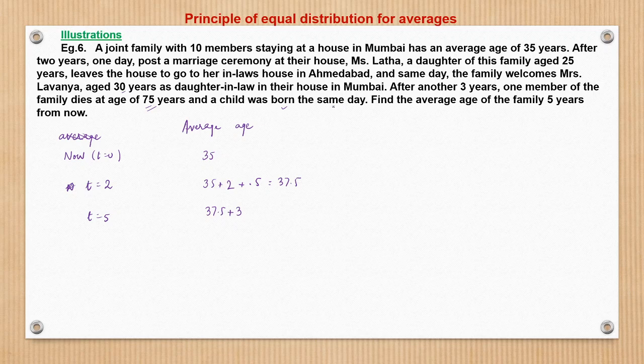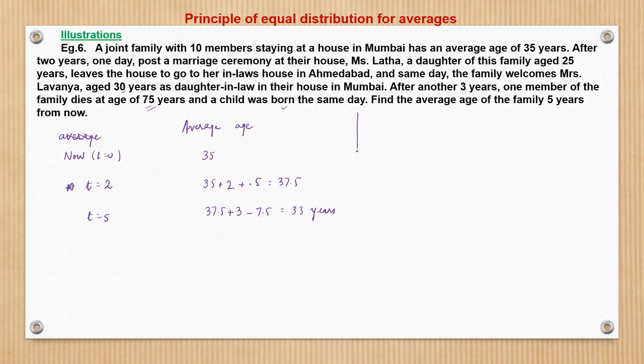Minus 75 will be spread across all 10 members, so that will give a change of minus 7.5, distributed equally among the 10 members of the family. So from here we get 33 years. So this is the approach of solving the question, right?